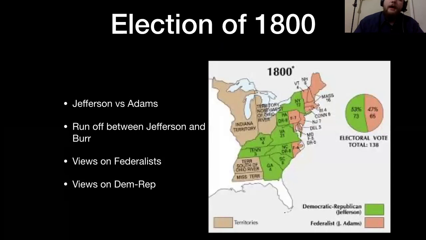For today, the election of 1800. So in this election, you have Jefferson and Adams, just like the beginning of the previous election. This time, Jefferson is going to eke out just a little bit above Adams, just like Adams had previously against Jefferson. The difference is this time they are starting to have a true, almost ticket, voting ticket, where they have a vice president that is with them.